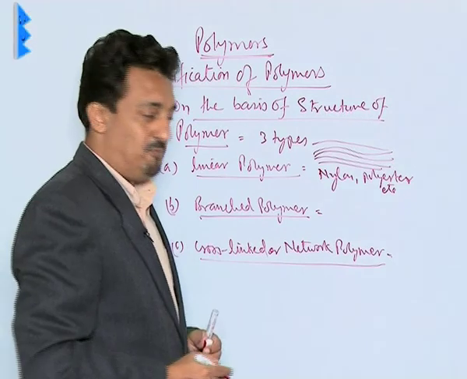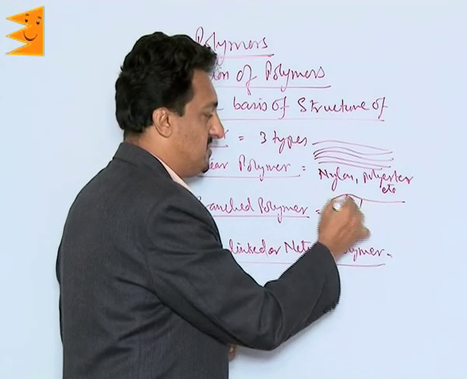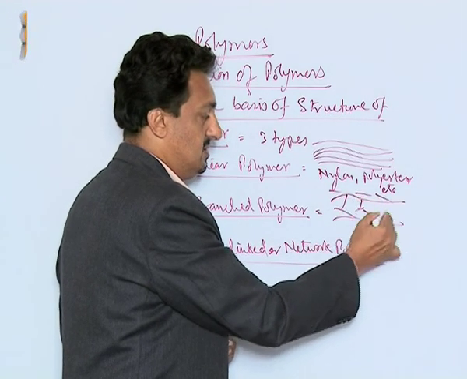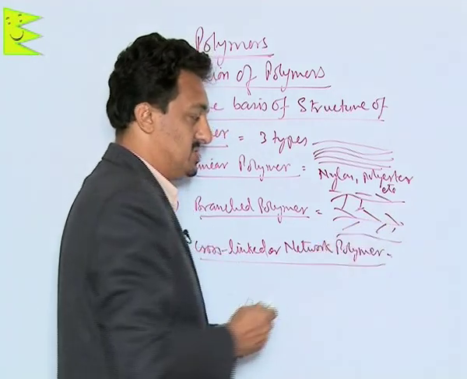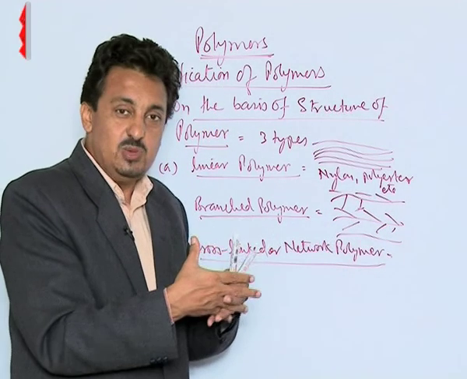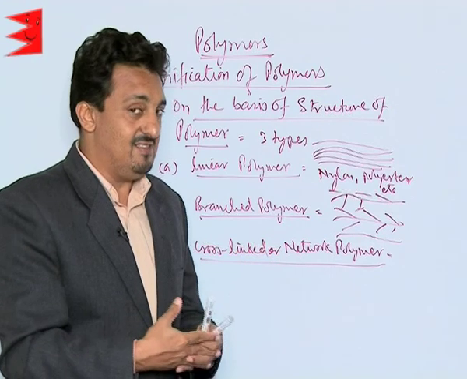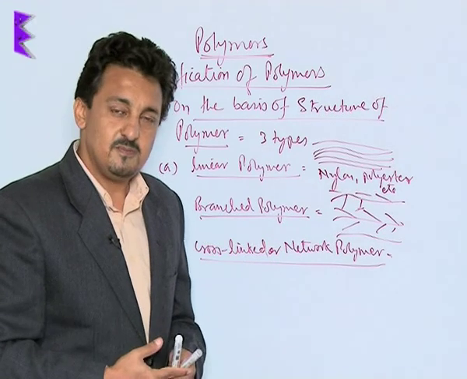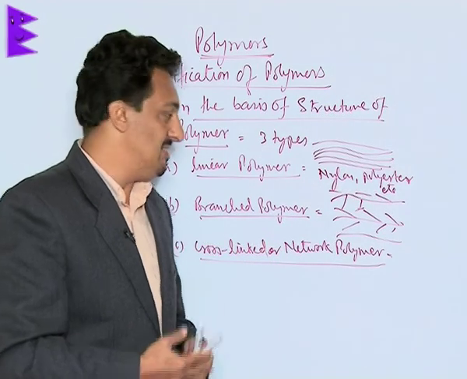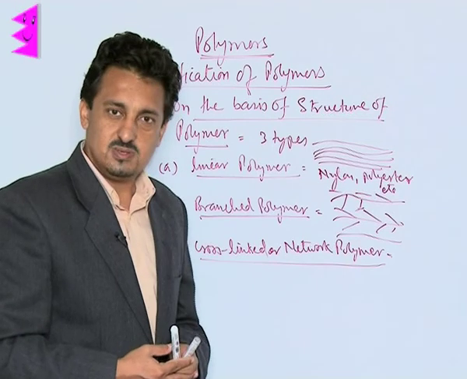Then we have branched polymers. Branched polymers are polymers which have side branches like this. Now due to these side branches, they cannot be packed closely to each other because of steric hindrance. As a result, they have what? Low densities. So low density polyethylene is the best example of branched chain polymers.